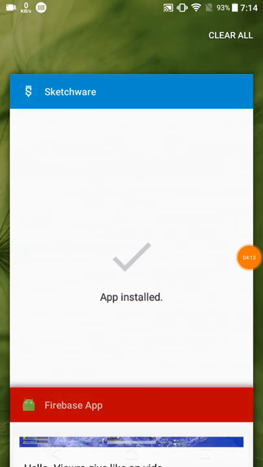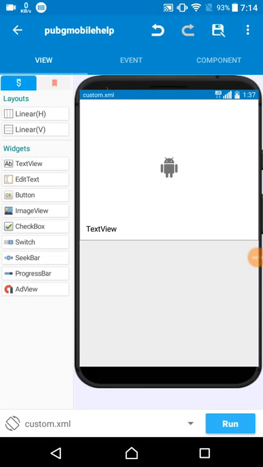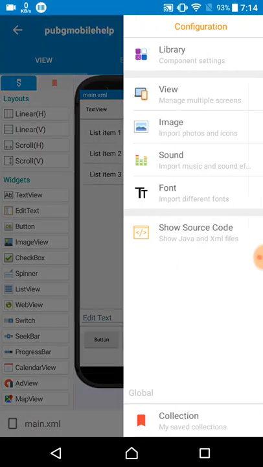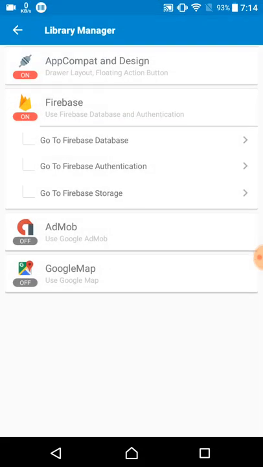So let's come to Sketchware. Here you first need to make sure that you connected your app with the app component and design, and the second one is the Firebase database. Also make sure that you change the Firebase storage rule and the Firebase database rule. If you don't change the Firebase database rule or the Firebase storage rule, it will not work.